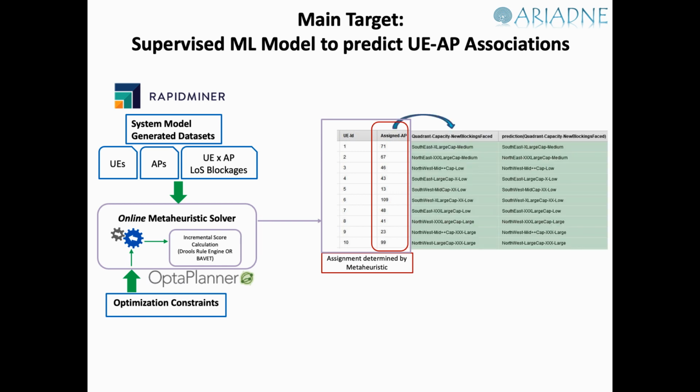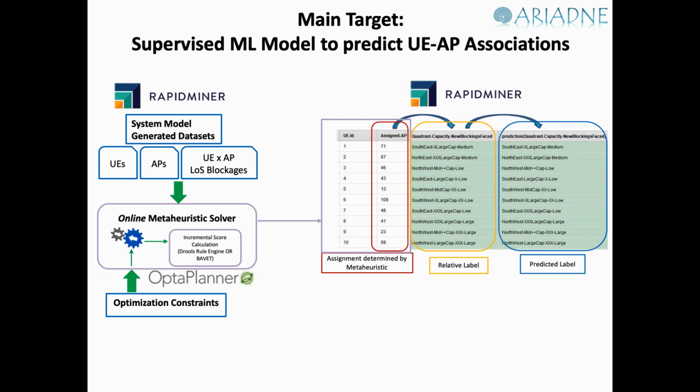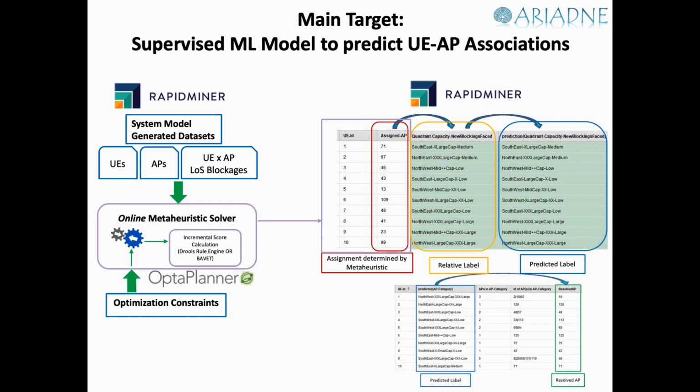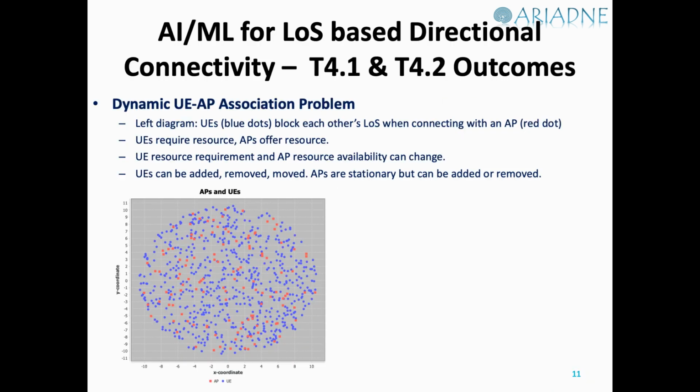We come up with a categorical representation of an access point. We train the model to predict it, and then we resolve a particular access point that belongs to that category of the predicted label. In case there are more than one, we pick randomly one of the access points. This post prediction step is meant to basically come up with an access point assignment quickly, but it may have some loss of accuracy, of course.